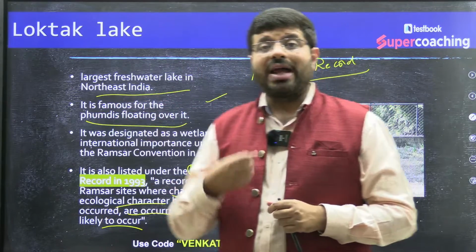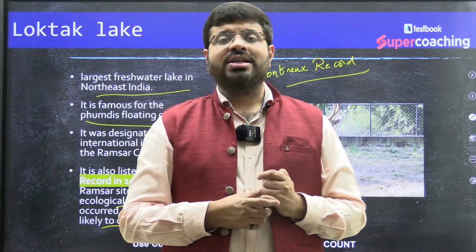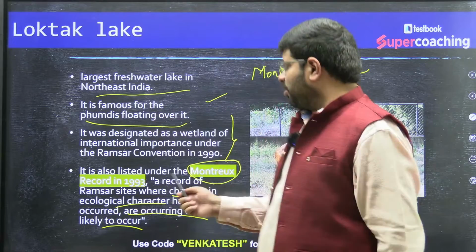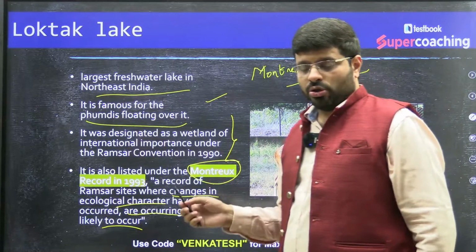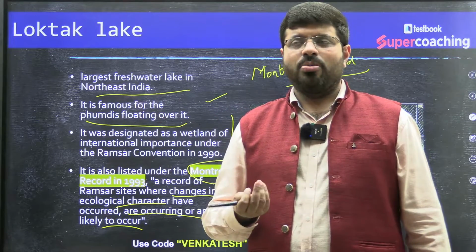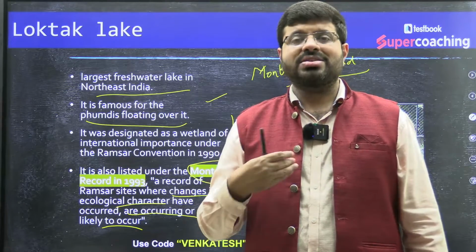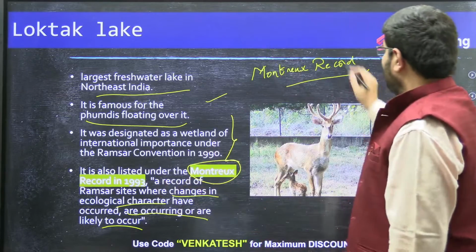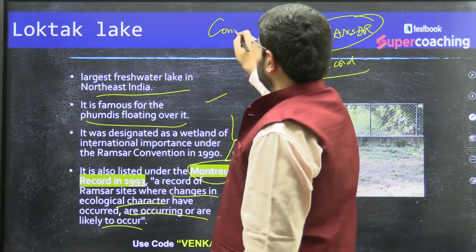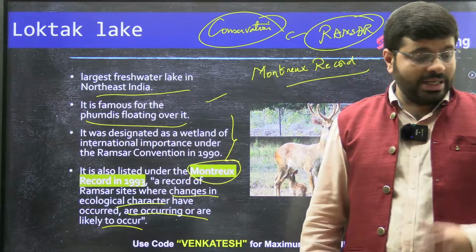Maybe there are more algal blooms, right? Because of all these factors, if the ecological character of the region is changing, then that lake will be listed as part of the Montreux Record, which will help us to protect it more. It is almost like, in a very simple word, putting it in the ICU. In other words, you will get extra care. Because you get extra care, the ecosystem is protected in a better way. Ultimately, what is the idea of Ramsar? Is it not conservation? It is for the conservation of the wetlands. Sometimes that conservation becomes much higher.